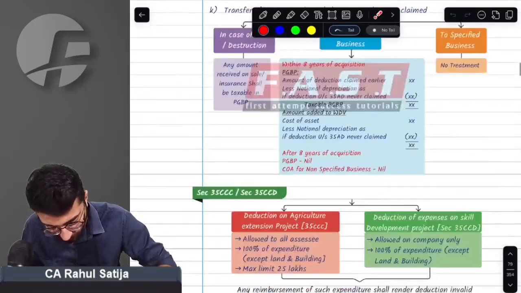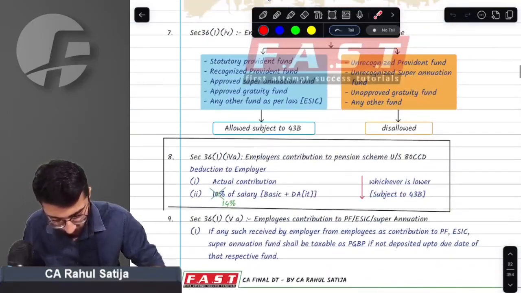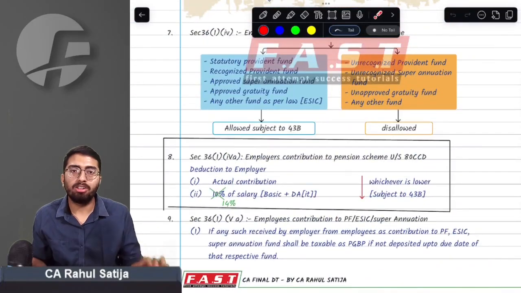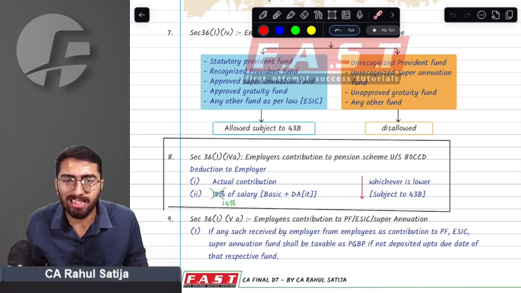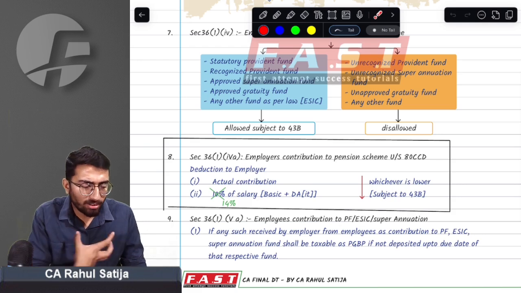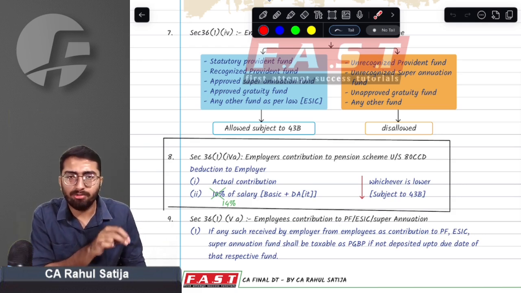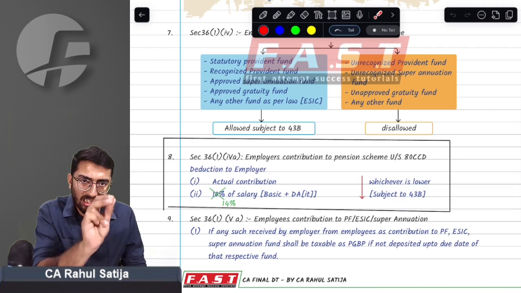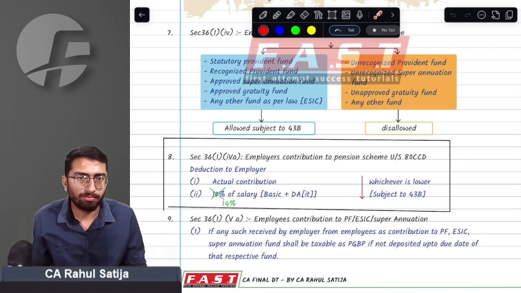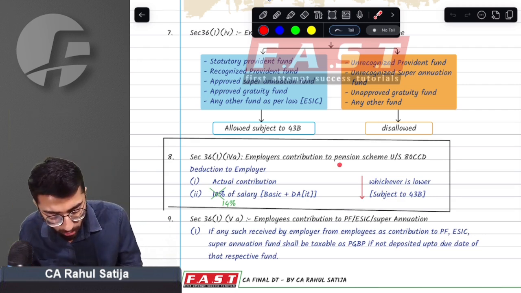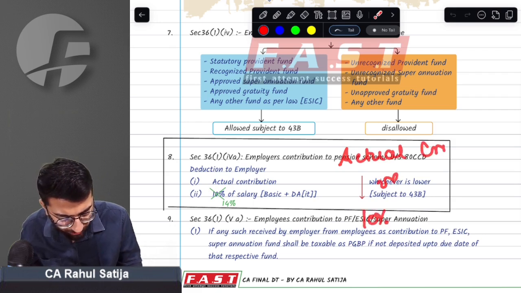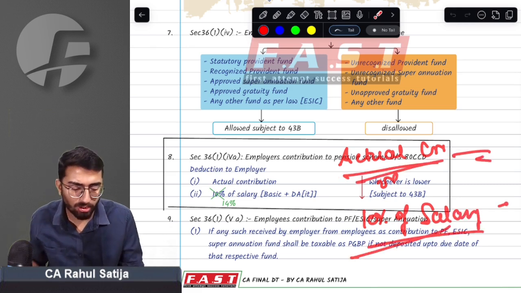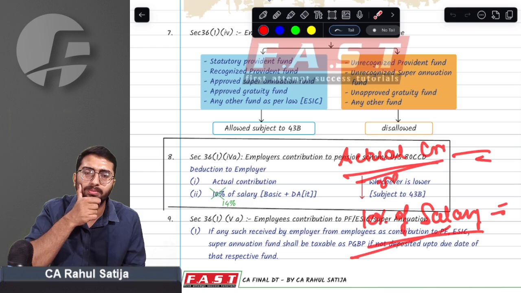Second amendment. Whenever any employer contributes any sum to the NPS scheme referred under section 80CCD, it says employer can contribute any sum to the National Pension Scheme for his employees. For such payment, he is allowed expenditure. How much expenditure was he allowed? He was allowed the actual contribution, or 10% of salary, whichever is less.